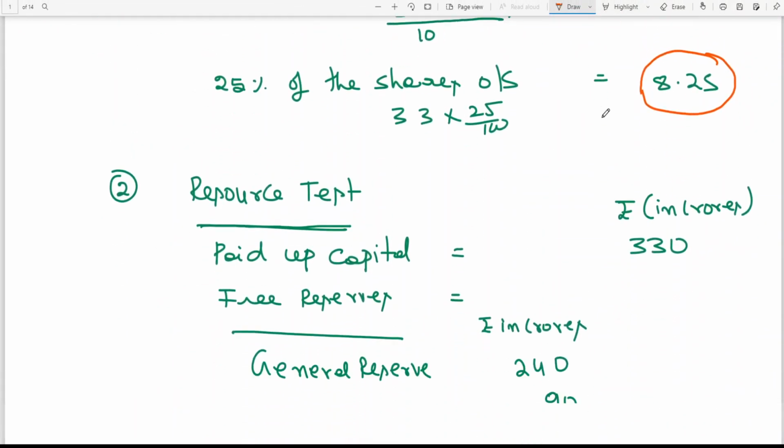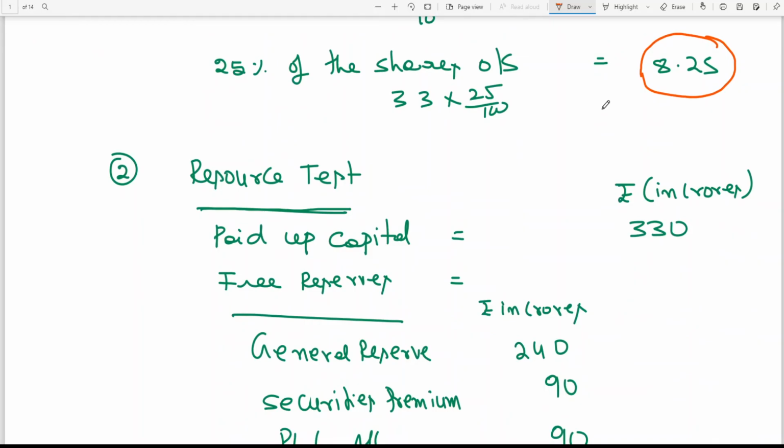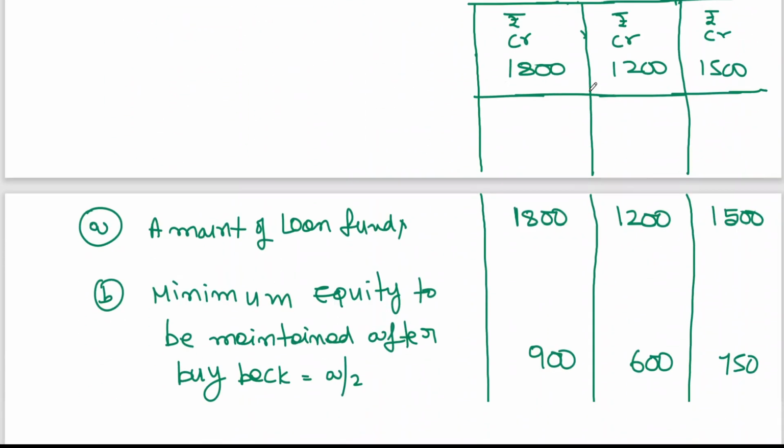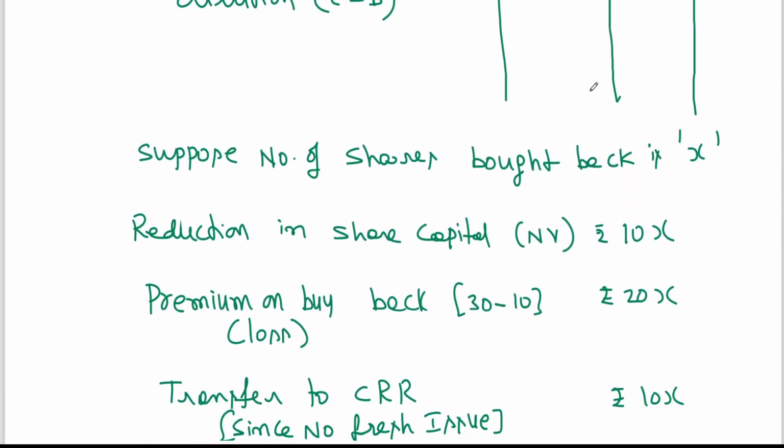Resource test. 8.25 crores is the other. I think it is clear to all of you that 3.75 crores is the least of the three tests. Okay.